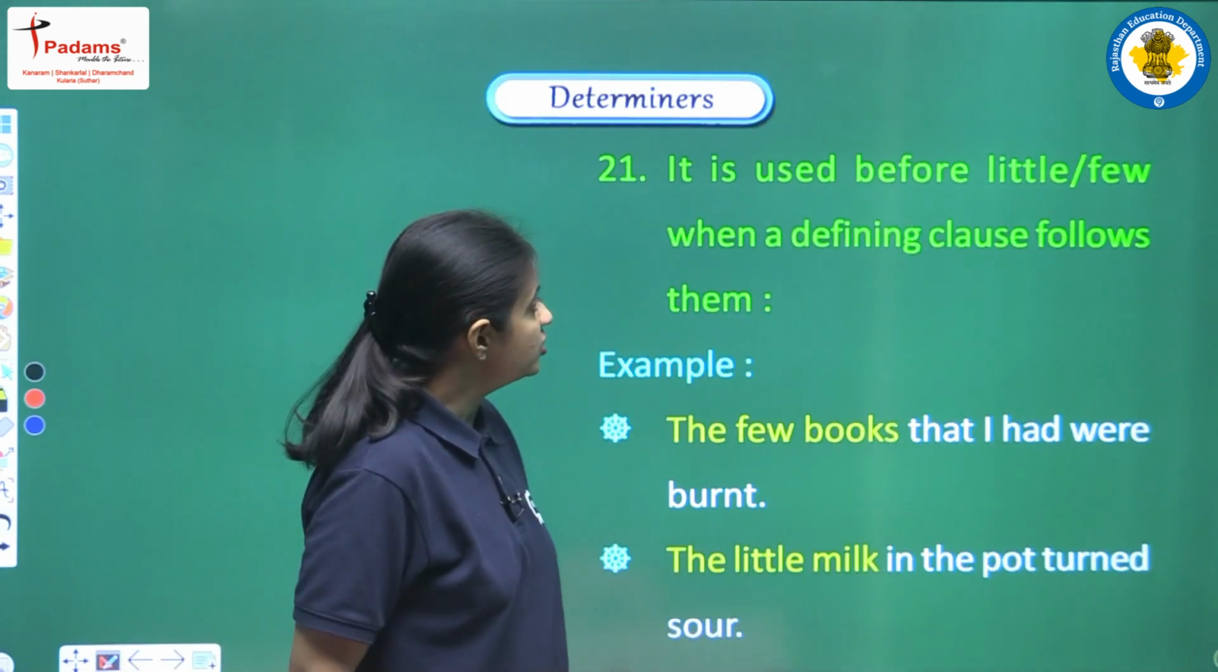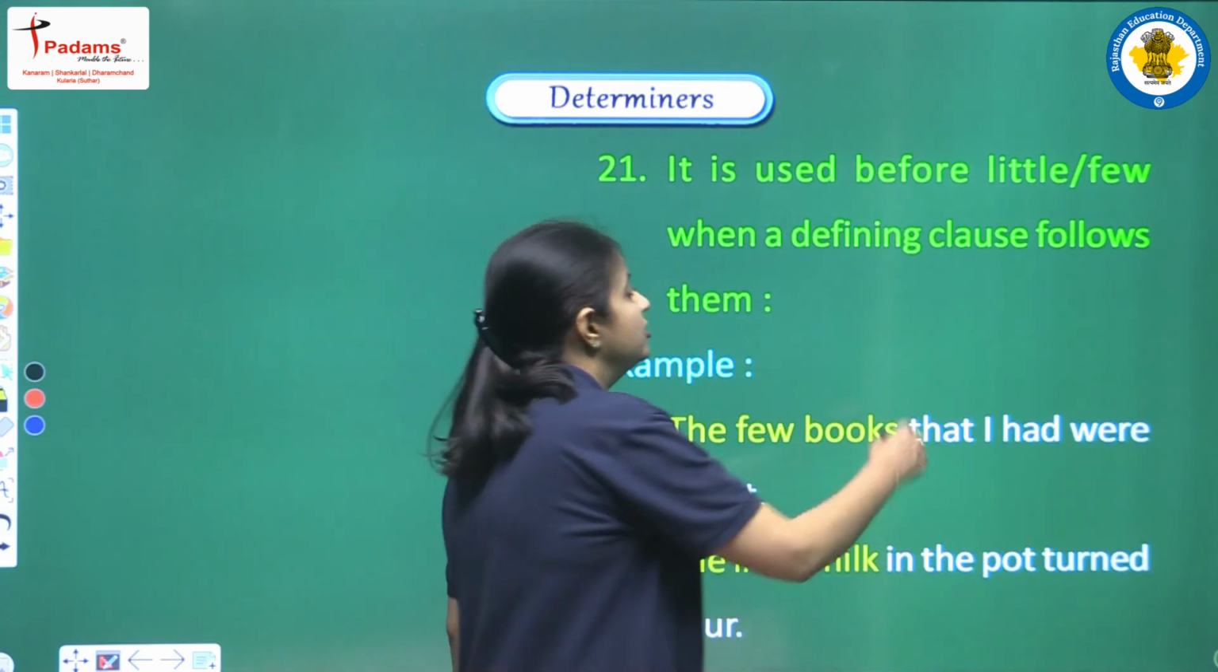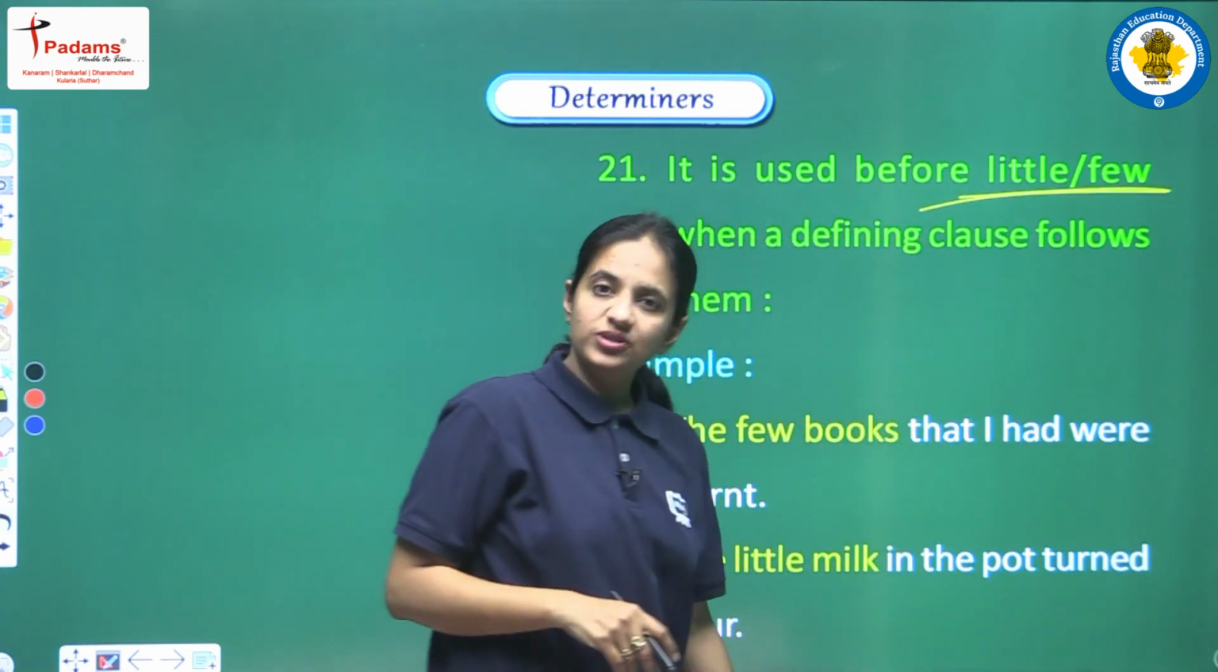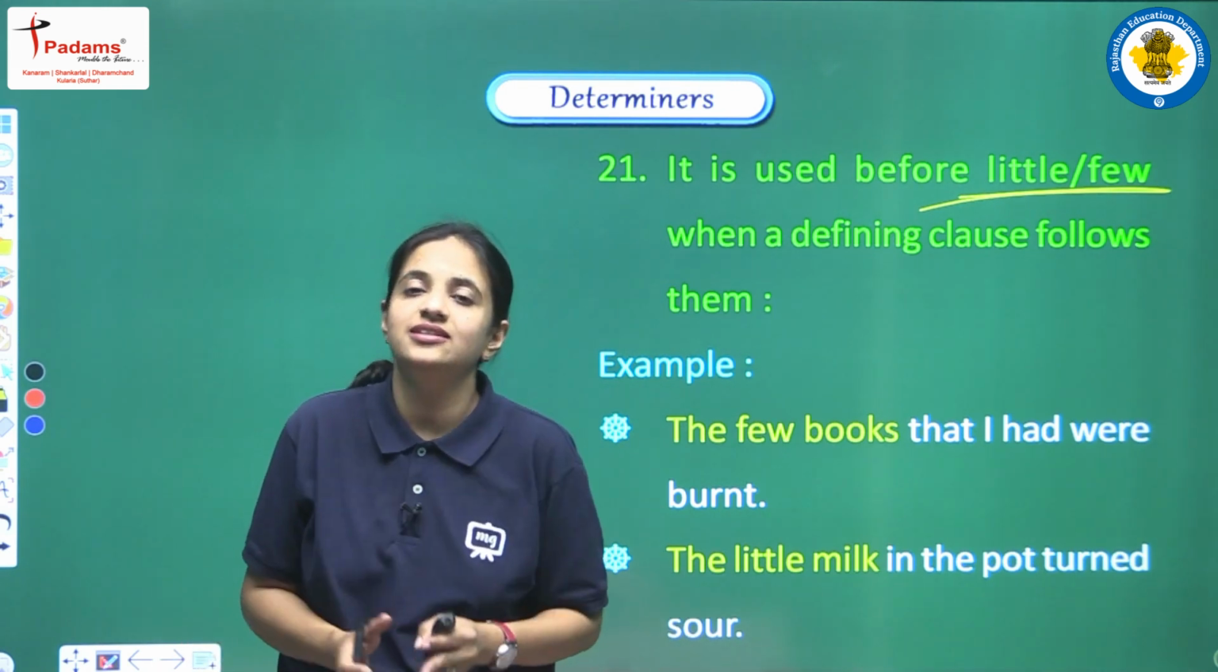Next, it is used before little and few when a defining clause follows them. So these two, the little and the few, we have discussed in the previous videos as determiners.